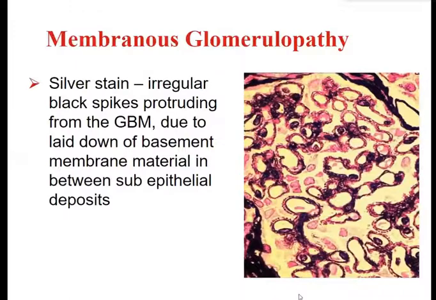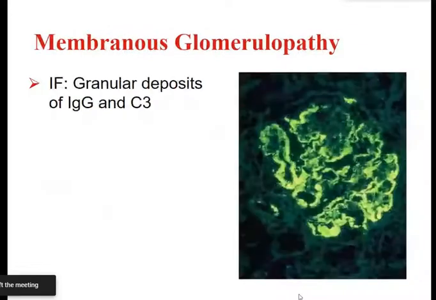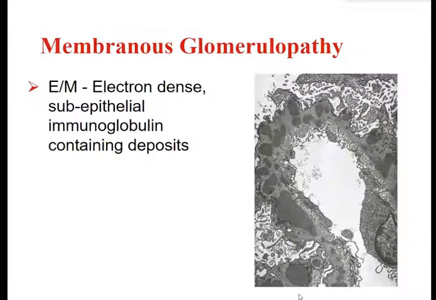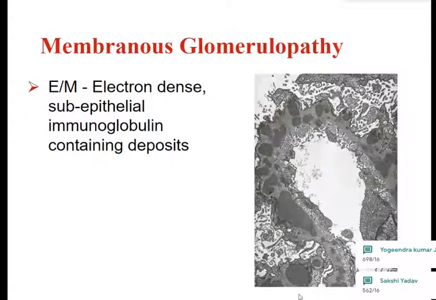Then if the specimen is silver stained, irregular black spikes protrude from the glomerular basement membrane due to basement membrane material laid down in between subepithelial deposits. Then immunofluorescence studies show glomerular deposits of IgG and complement 3. Electron microscopy shows electron dense subepithelial immunoglobulin containing deposits.